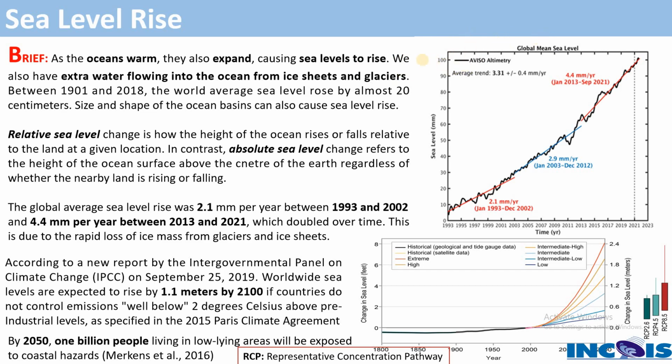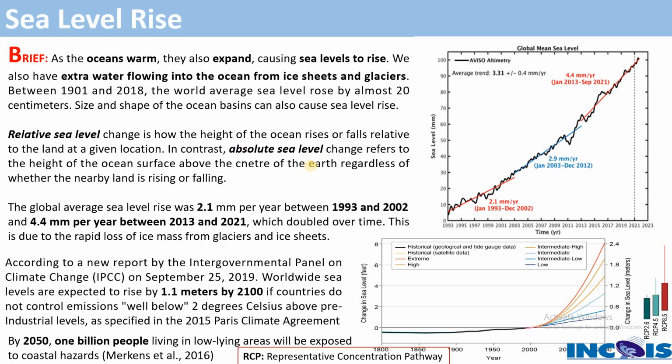And similarly in the reverse case, when the pressure on that land has been decreasing from time to time, your land will rise, then automatically you feel the sea level went down. So the rise or fall of the sea level with respect to the land, that kind of sea level rise or fall, you can call a relative sea level. But in contrast, absolute sea level is nothing but the change in the height of the ocean level